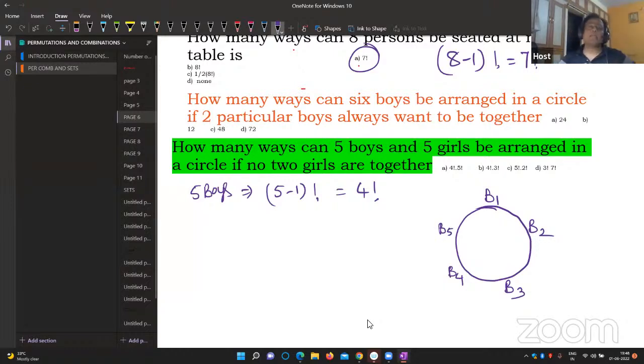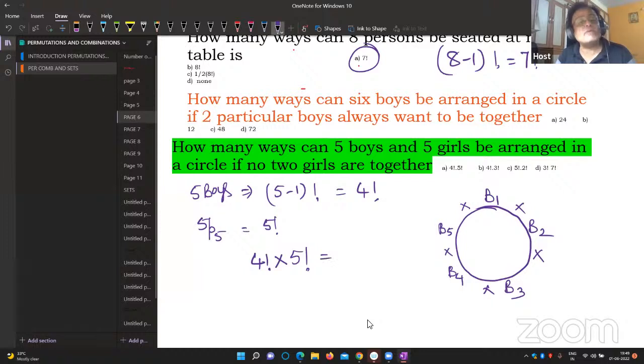Now, how many places are there? No 2 girls are together. Then how many places are there to seat the girls? From here you can start: 1, 2, 3, 4, 5 places are there. Out of 5 places, we have to arrange all 5 girls. That is the second task, 5P5, that is equal to 5 factorial. The first operation is done by 4 factorial. The second operation is done by 5 factorial. As per the fundamental principle, the total work will be done by 4 factorial into 5 factorial. I think here the first option is right. 4 factorial into 5 factorial. I hope you can understand.